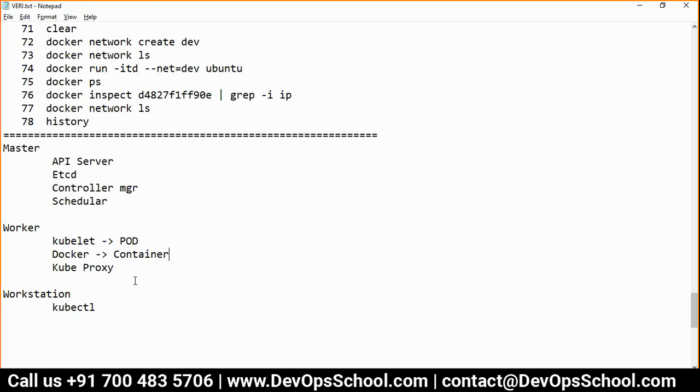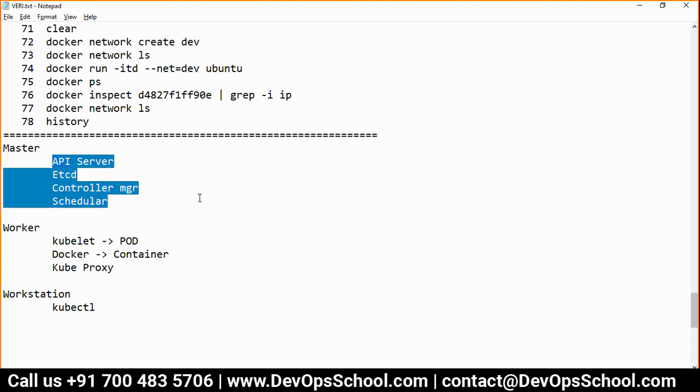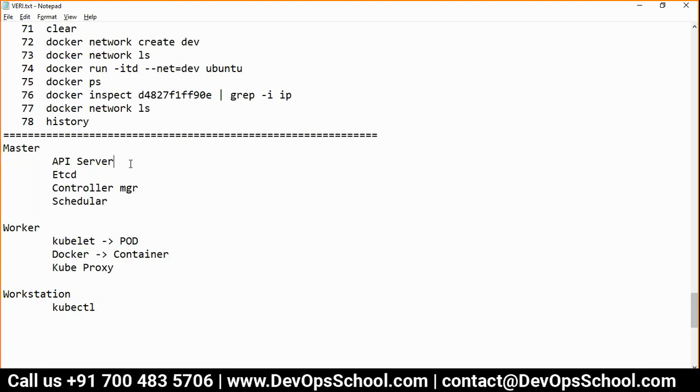So now think about it. They are suggesting all of us that you run the application inside a container and put the container inside a pod, and I will manage the pod through Kubelet and masters. That is what they are saying. So these all are applications only, right? API server is one application. etcd is one application. Controller manager is one application. Scheduler is one application. So they should follow whatever suggestion they are giving to us. They should follow themselves also, right? So they are following actually. Yes, they are running this in a pod itself.